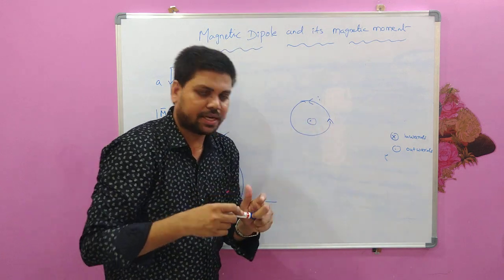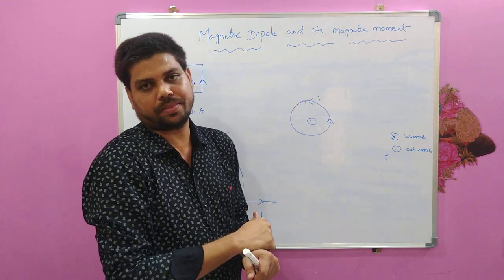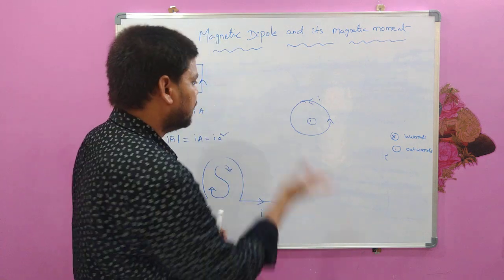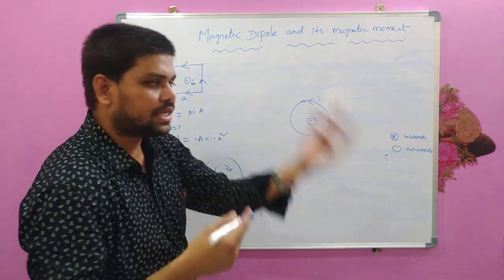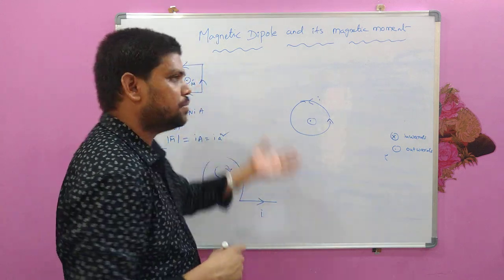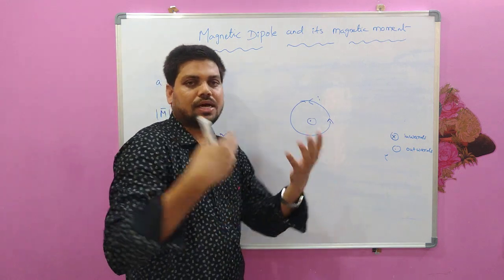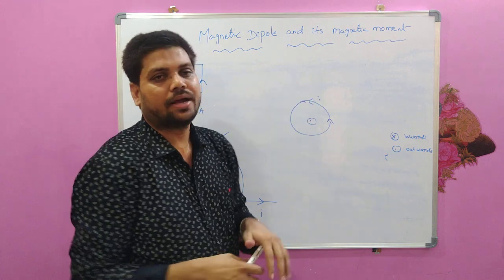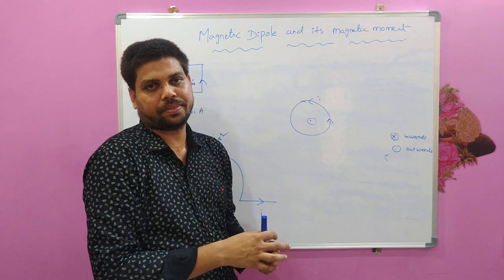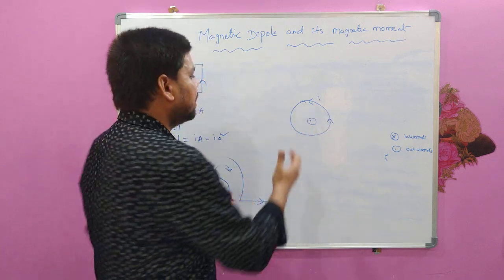And remember, the magnetic moment direction is always perpendicular to the plane of this loop, and whether it is inwards or outwards depends upon which side south pole is existing and which side north pole is existing, because the magnetic moment direction can be identified only when we know the poles of that particular current loop. Magnetic moment is always directed from south pole to north pole. So using this right hand thumb rule also we can predict the direction of magnetic moment.